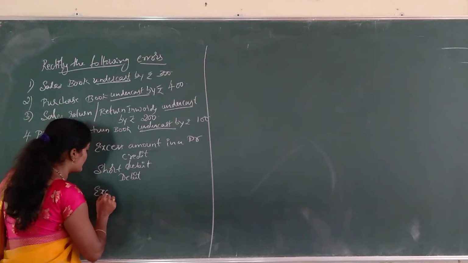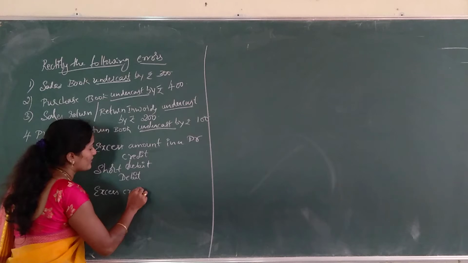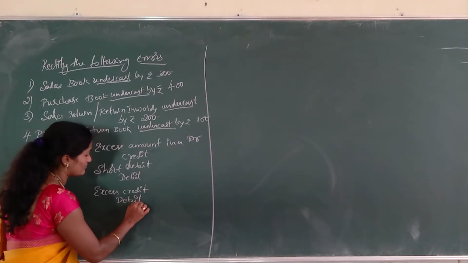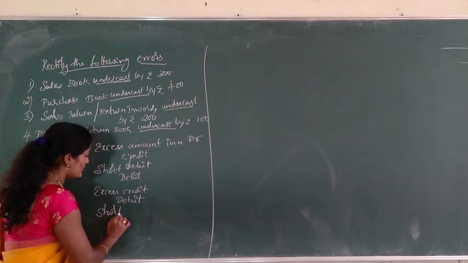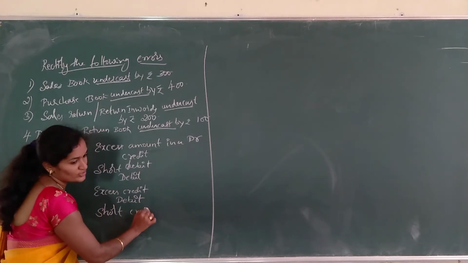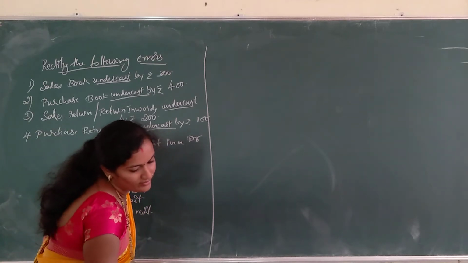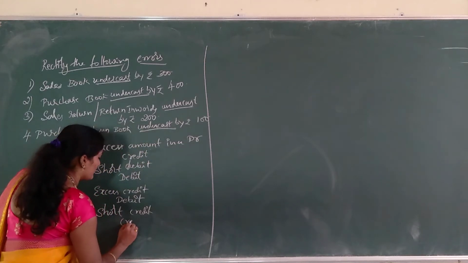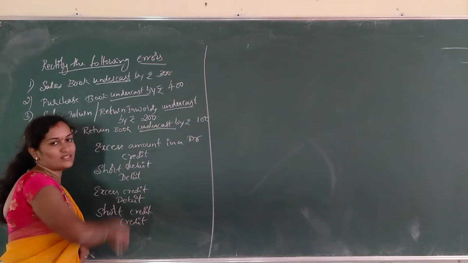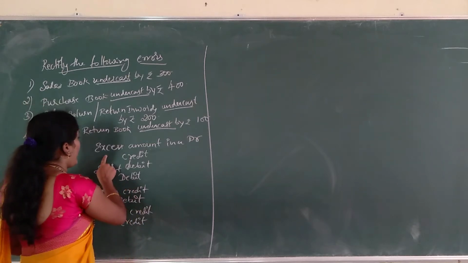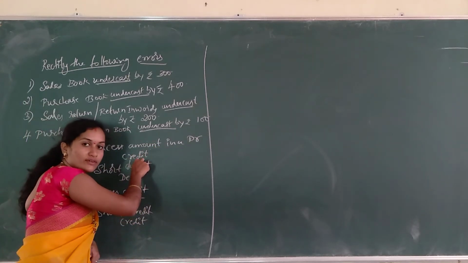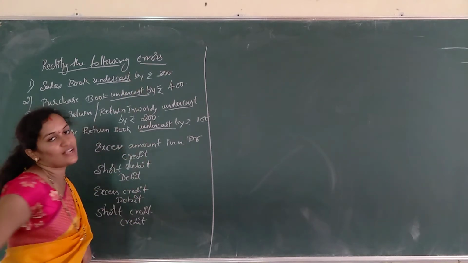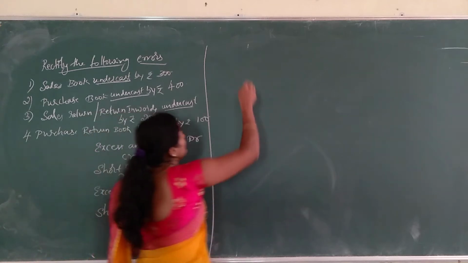And if it is excess credit in an account, we have to give the debit entry. And another situation is short credit. If it is a short credit, we have to further credit that account. So, this is the principle. Excess amount in a debit side, we have to give credit, already discussed in our last problem, right. So, short debit, see this is undercast. So, let us prepare the journal entry.